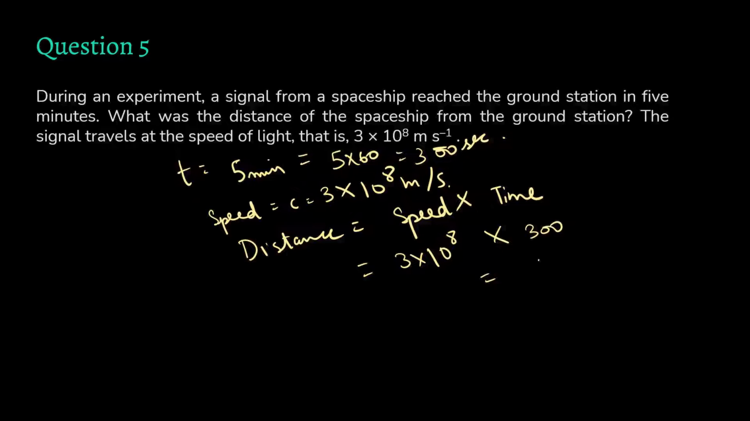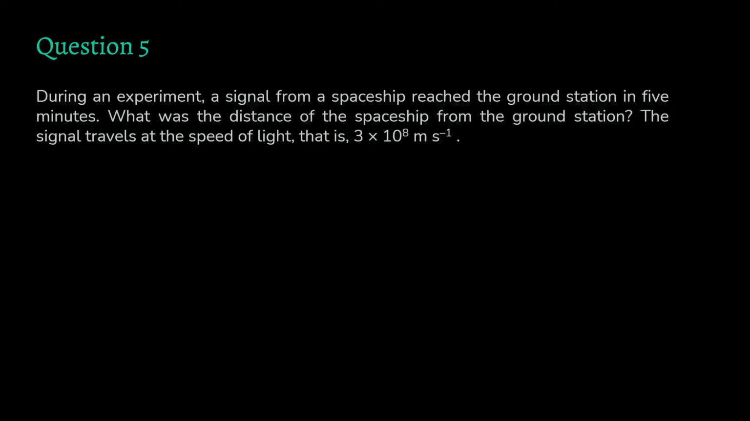What do we get? 9 into 10 to the power 10 meters. Okay, 900, because it will be 900 into 10 to the power 8. So 9 into 10 to the power 10 meters. This is your distance traveled, the distance of the spaceship from the ground station.